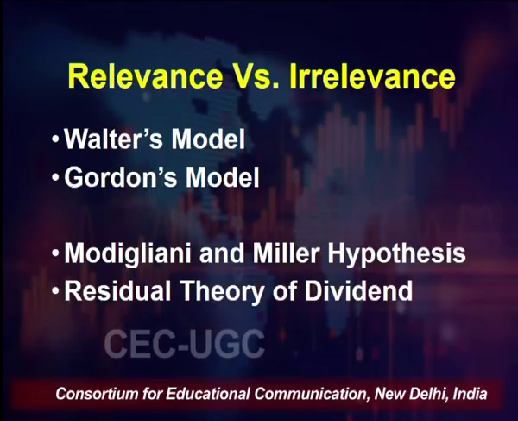So, when I say relevance theory or relevant models of dividend decision or dividend policy, these are models which say that declaring dividend or dividend decisions are going to impact the share price in the market and also the value of the firm. Whereas irrelevant theory or irrelevant models of dividend policy say that whether the company is declaring dividend or not declaring dividend, it is not going to impact the value of the firm at all. Now let us see these models one by one in detail.